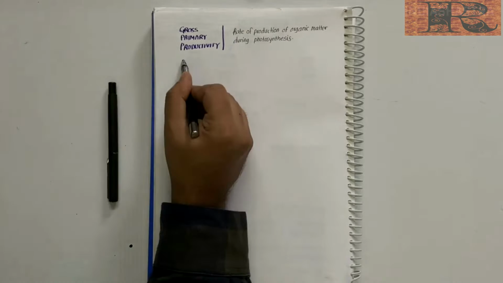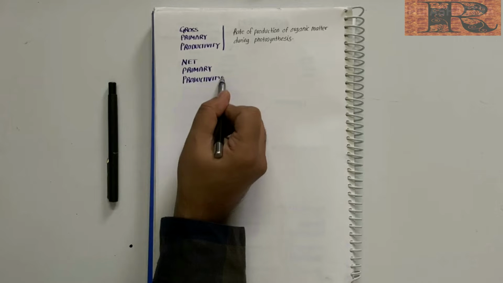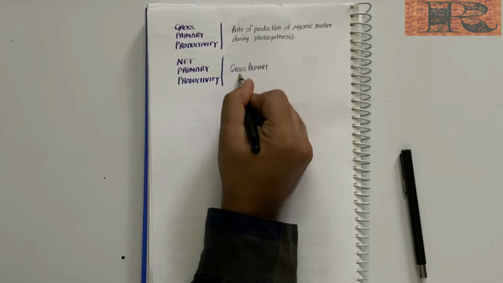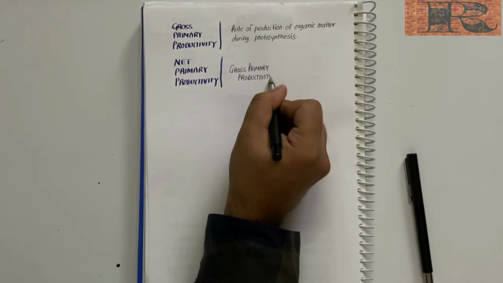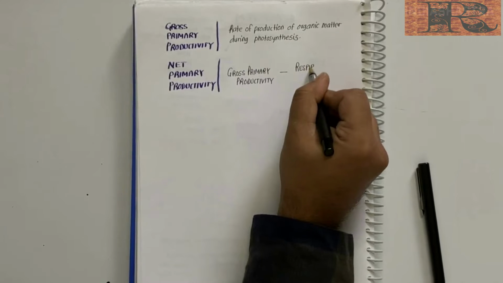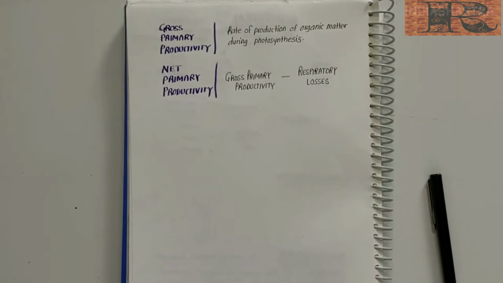Better. Last but not the least, an important term under this topic is net primary productivity. The name may sound complicated, but it is indeed a really simple thing. If we go by the bookish definition, net primary productivity, that is NPP, is gross primary productivity minus the respiratory losses.